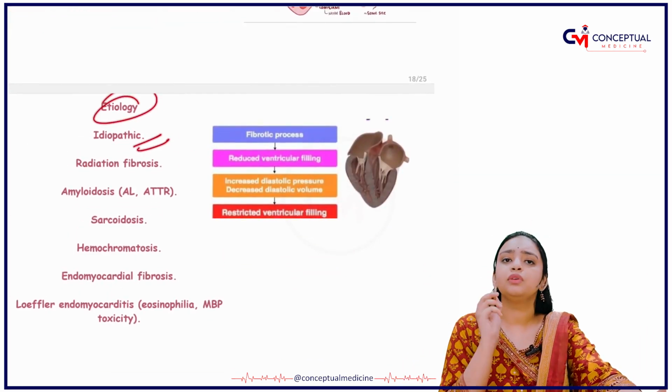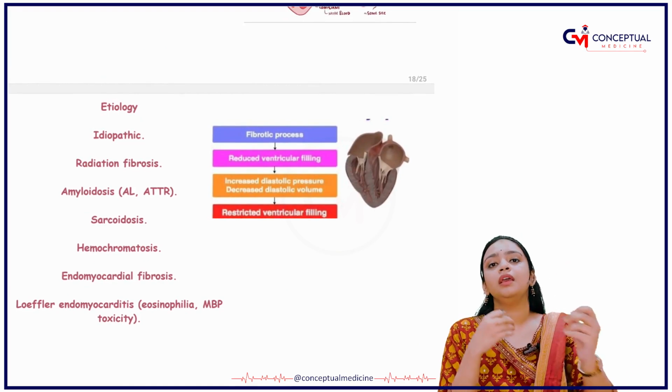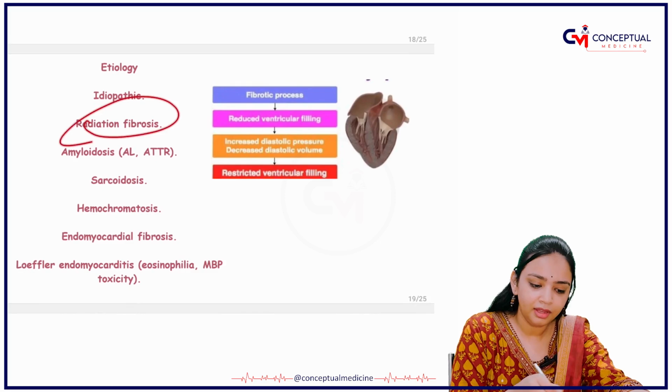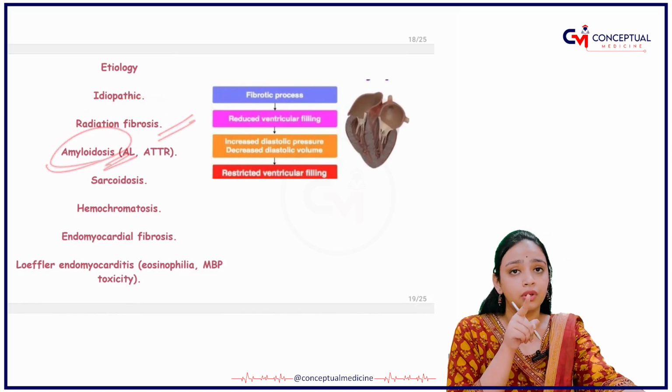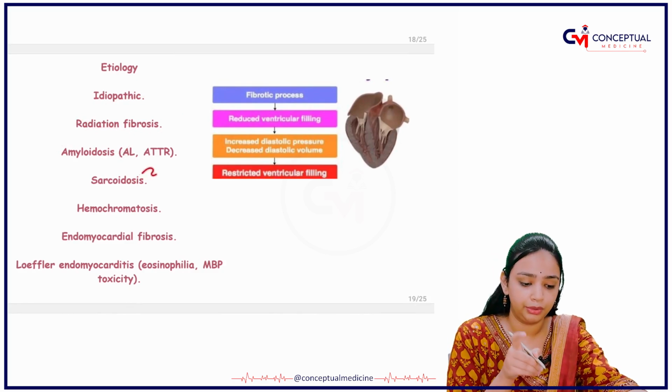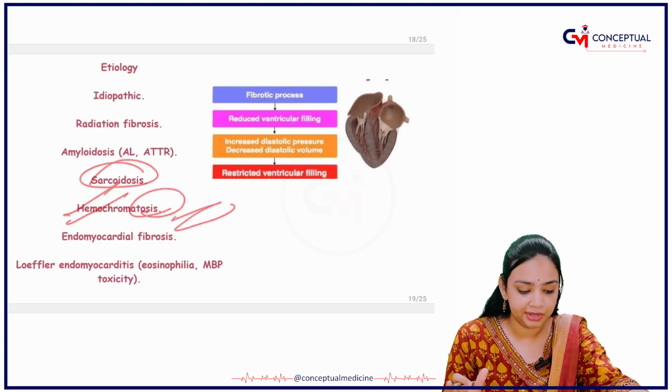Mainly it is idiopathic. You know what idiopathic means? Idiopathic means the cause is not known. Whenever you don't know anything, just say idiopathic. Okay, next, it has radiation fibrosis and amyloidosis. Amyloidosis, if you don't know it, you have to read about it. Sarcoidosis, hemochromatosis, related to your iron, right?